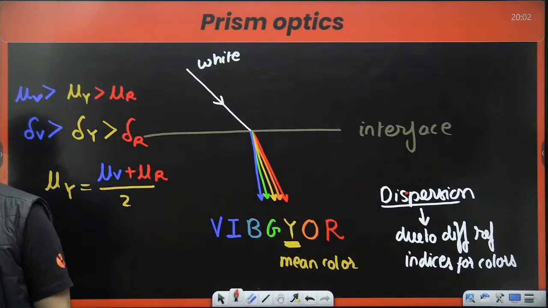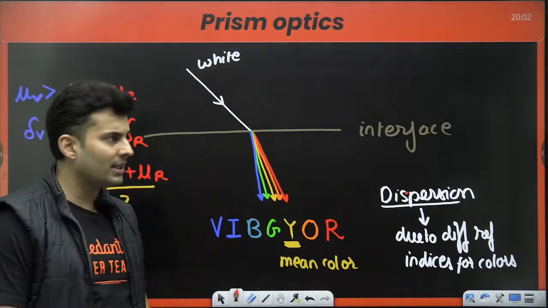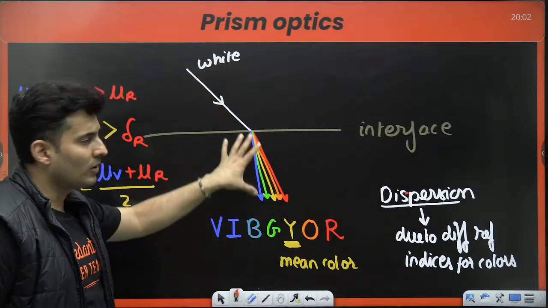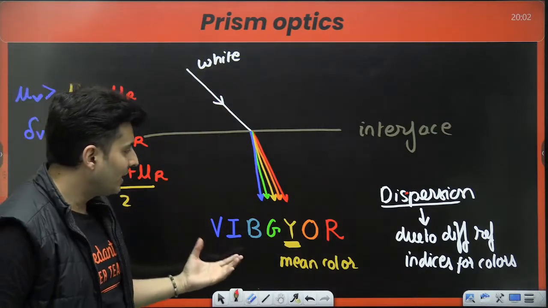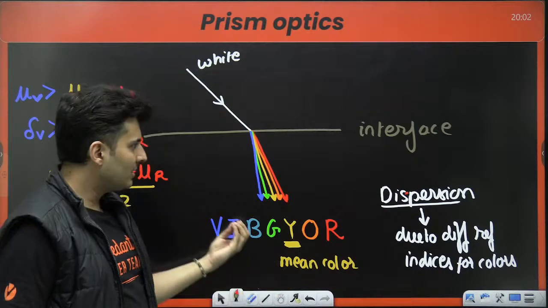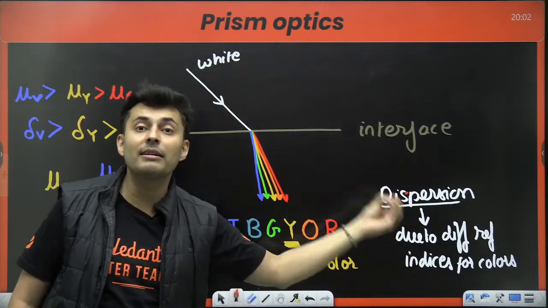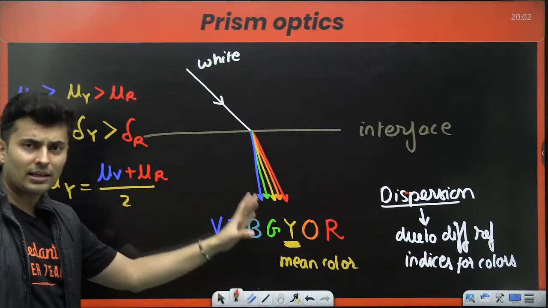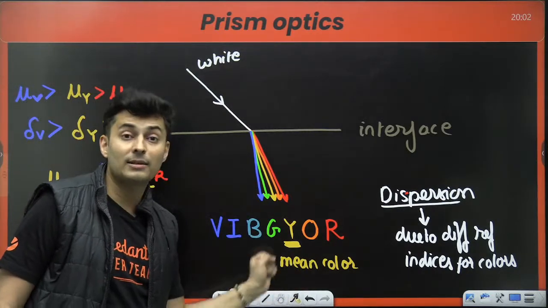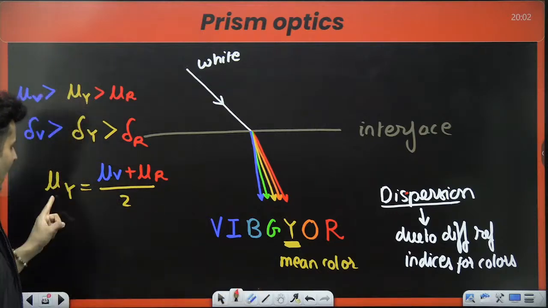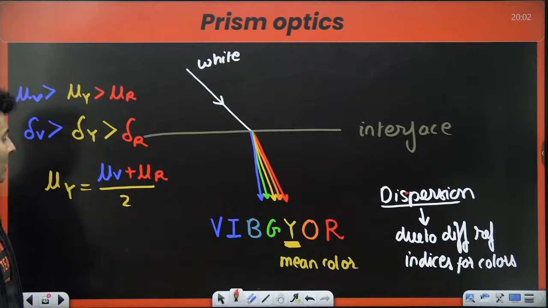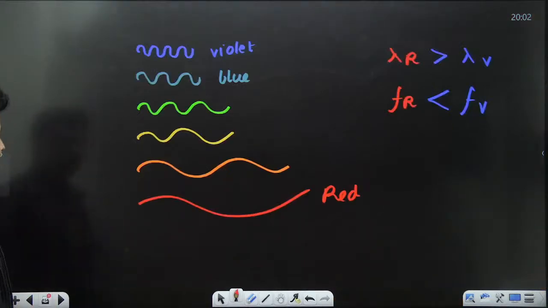Till this point everything is clear? What is dispersion? It is the splitting of color from its constituents into its constituents when the medium changes, and that happens because of different refractive indices. And the yellow is the between color, which is also called the mean color or average color. Average means literally average of the extreme colors, which is violet and red's refractive index. That is what you should know about dispersion.